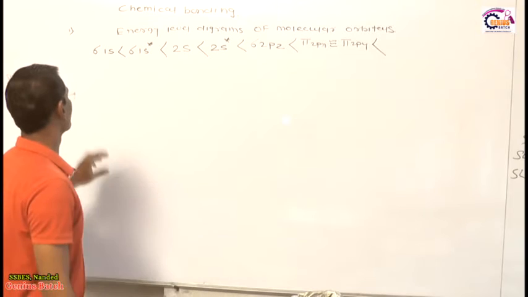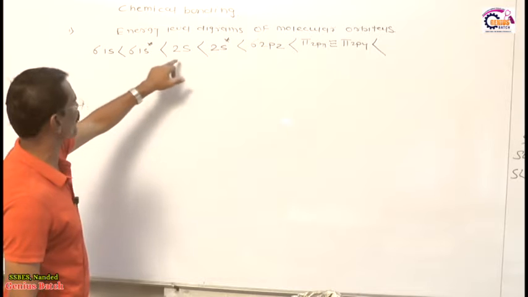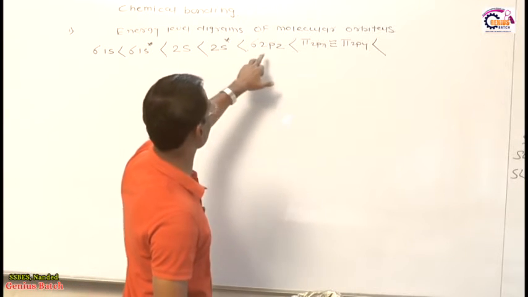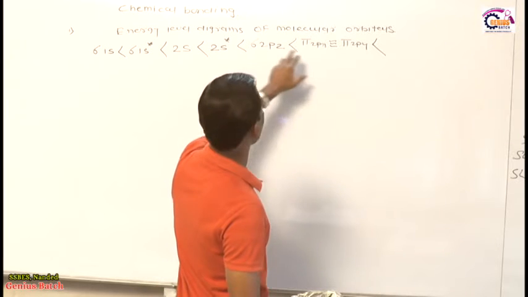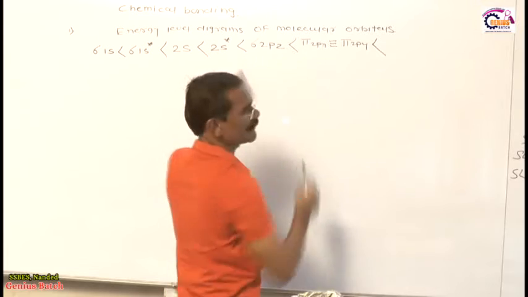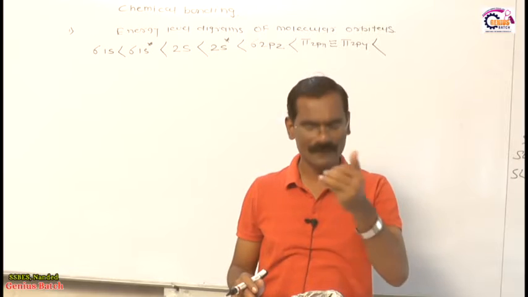It means that the energy of sigma 1s is lower than sigma 1s star, sigma 1s star is lower than 2s, 2s is lower than 2s star, and then finally 2s star is lower than sigma 2pz, then pi 2px, pi 2py, because these three are bonding, because in the p subshell we have 3 orbitals, px, py and pz.